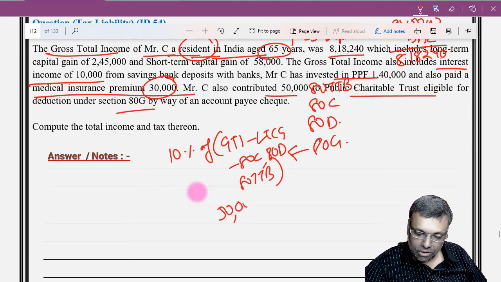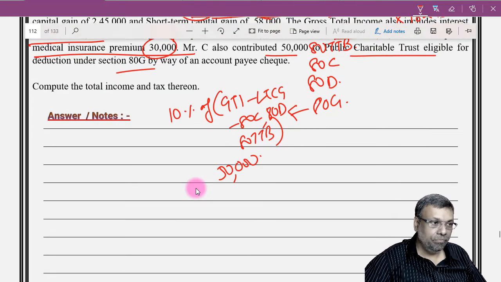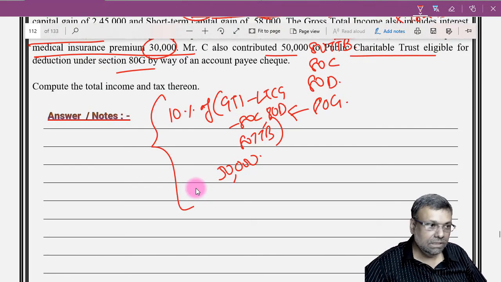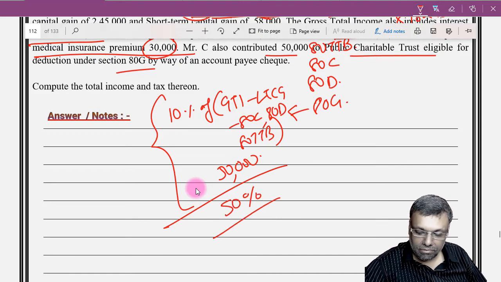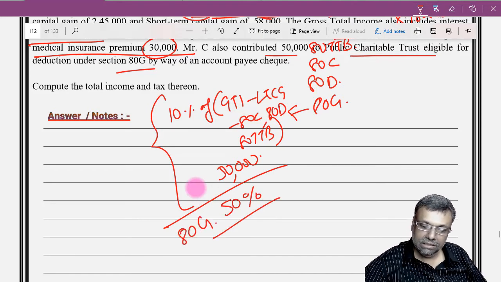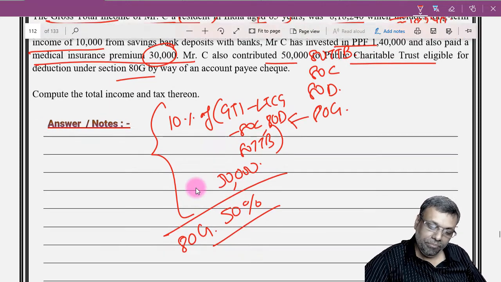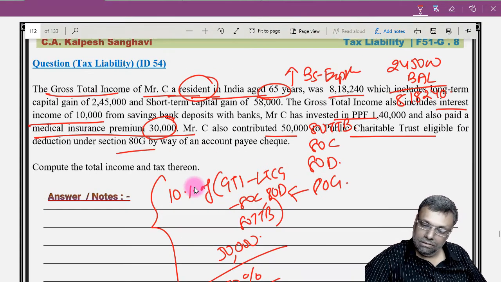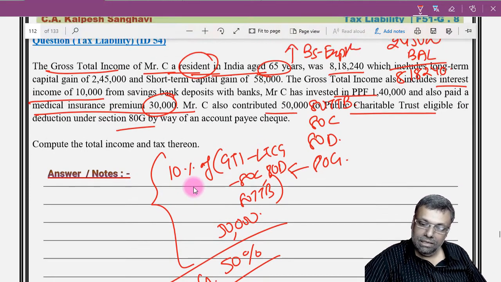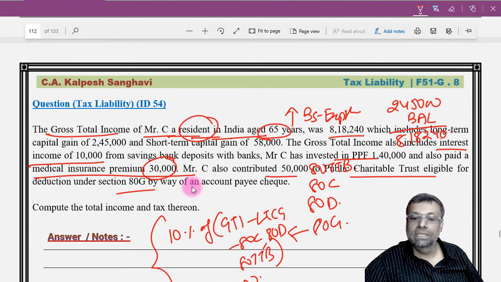Actual amount of the contribution is how much? 50,000. So see whichever is less, and of that 50% will be the deduction under section 80G. So pure calculator work, and your income is ready. Tax liability will get a higher basic exemption limit.